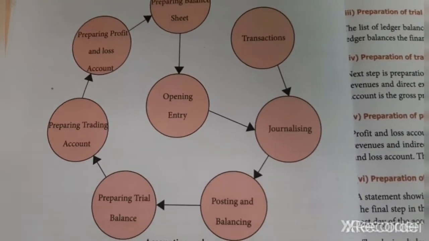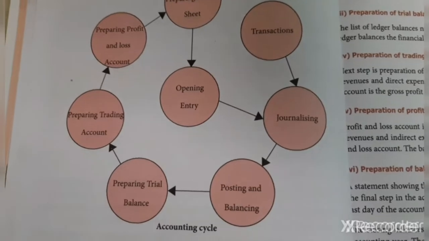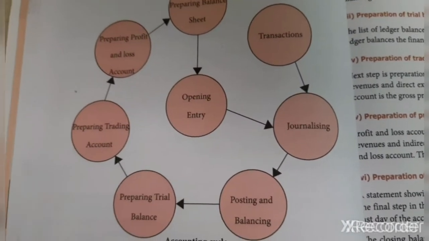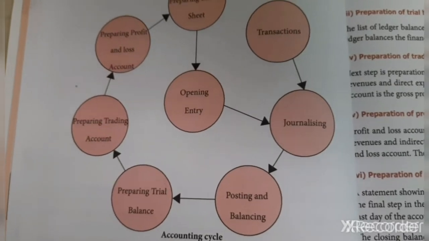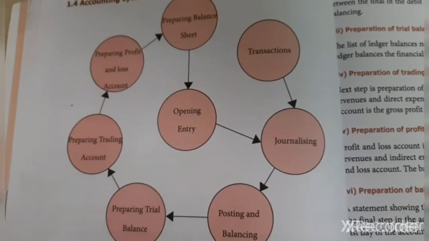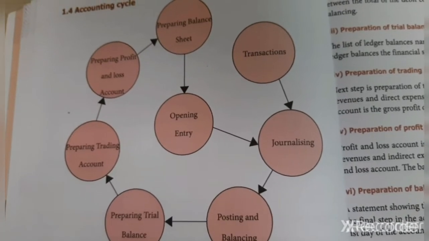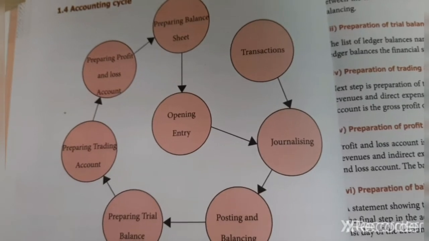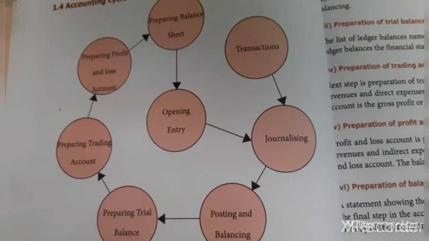It starts when I am purchasing and selling something, so that activity is happening. What is my motive of doing the business? Why am I doing that? To earn profit.